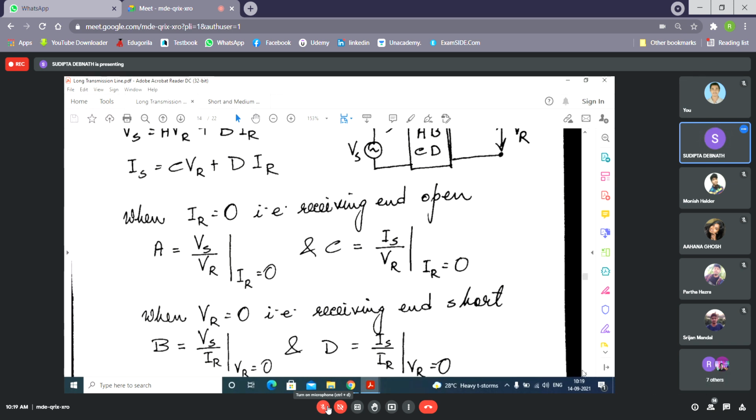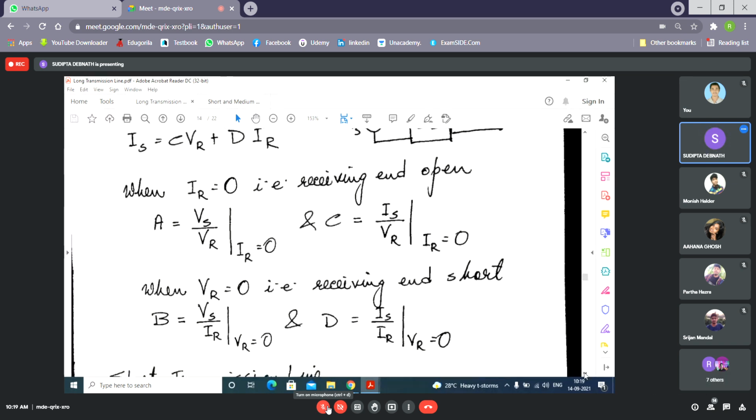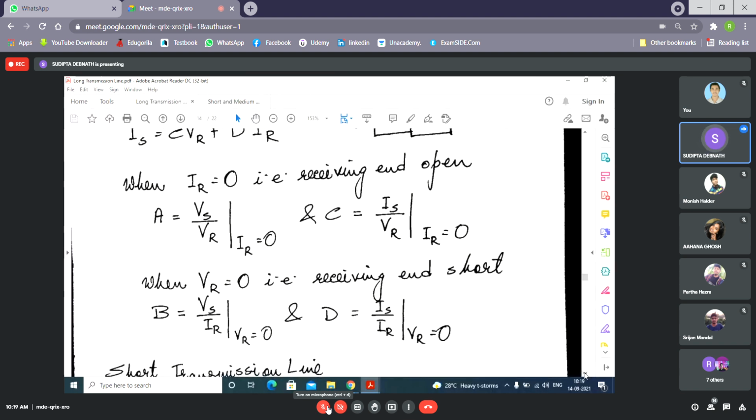So these equations you can understand, and this is how to get ABCD. These are the ABCD parameters. Now, from these equations, can you tell me the units of ABCD? What is the unit of A? It is VS by VR, both volts, so it is unitless.